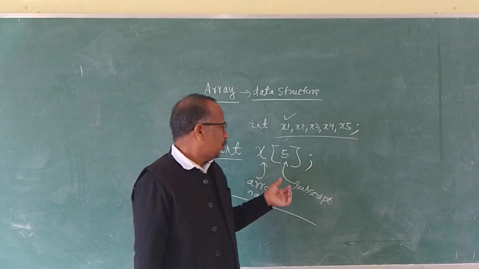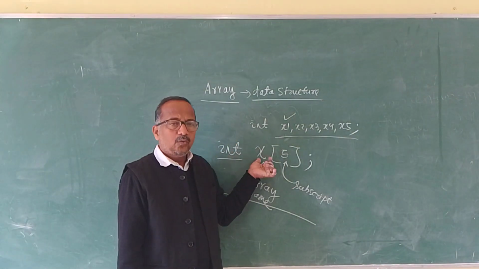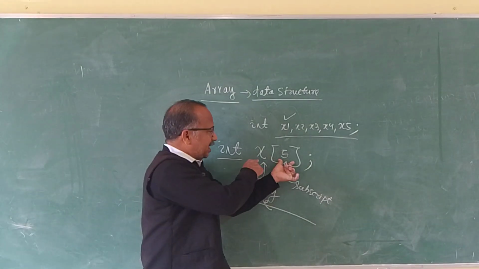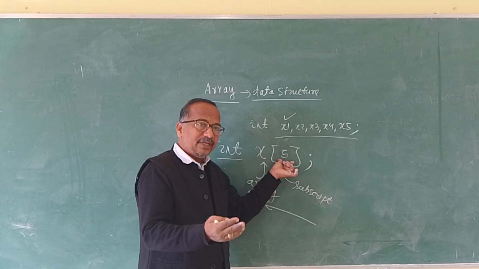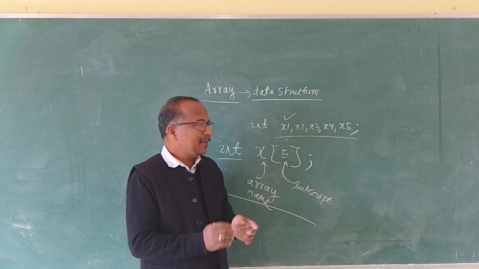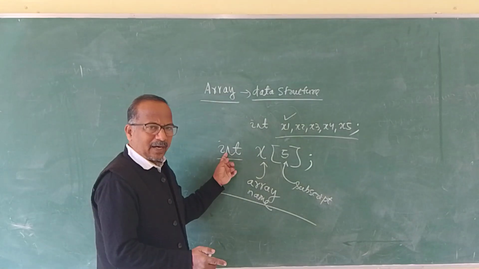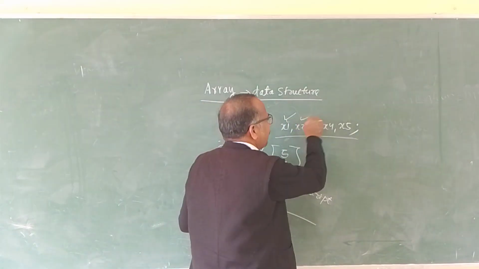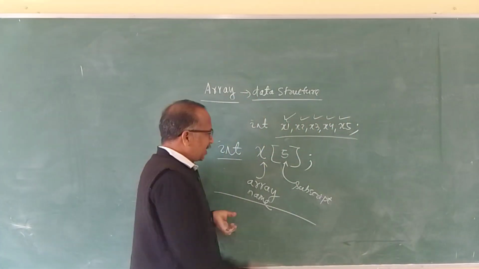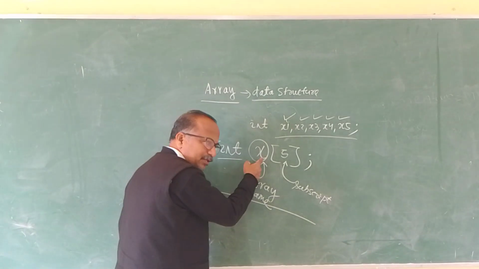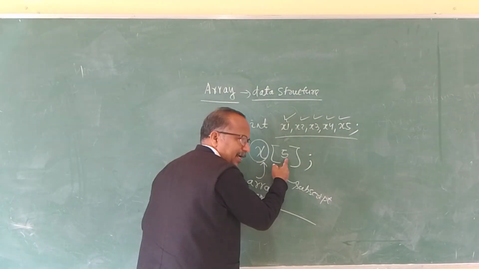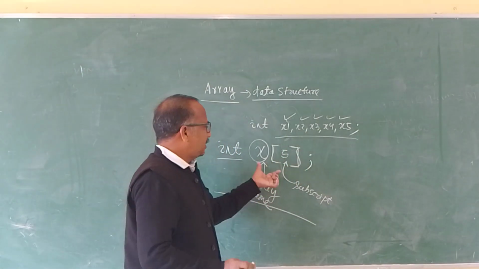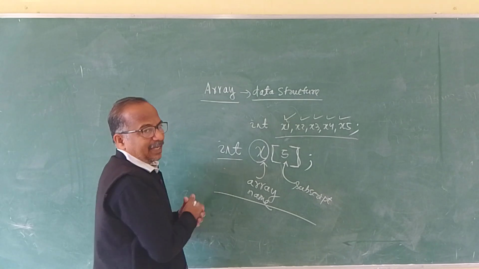That means with a single array name, we can store a number of values, and each of the values has a similar data type. Similar means all are integer. Here, instead of individual names, x is the name of the array and the size of the array is 5, represented within the square bracket. This is called the array declaration.